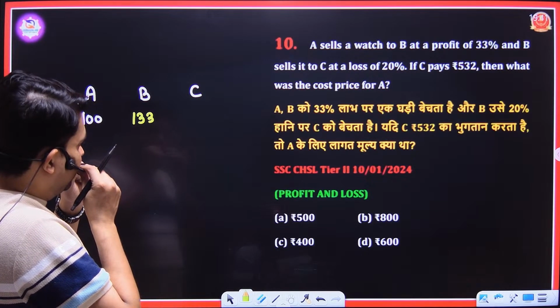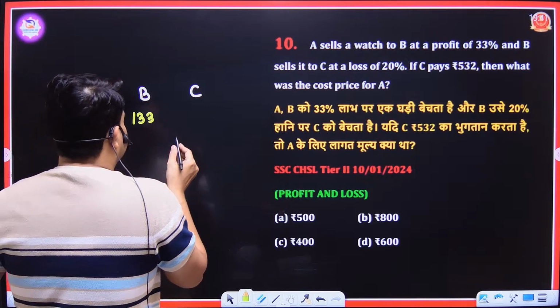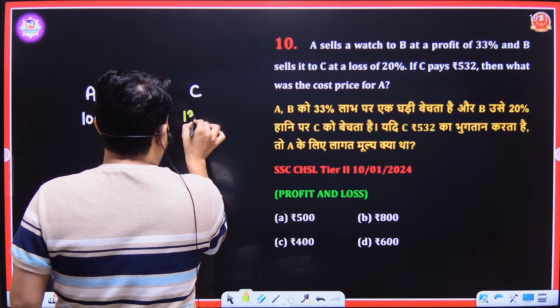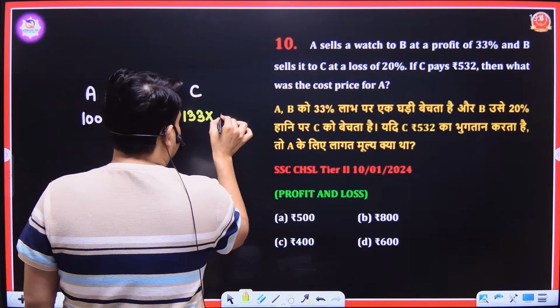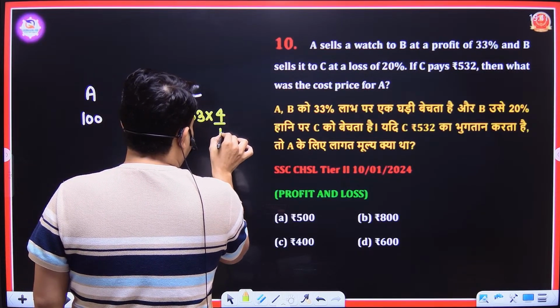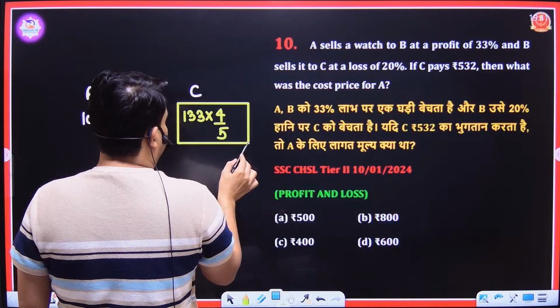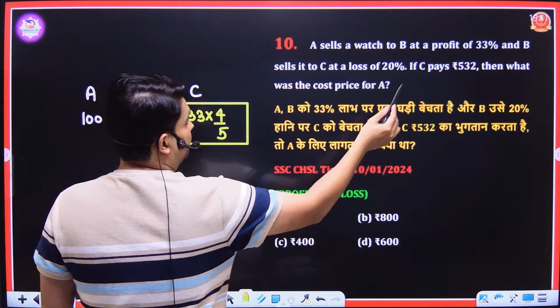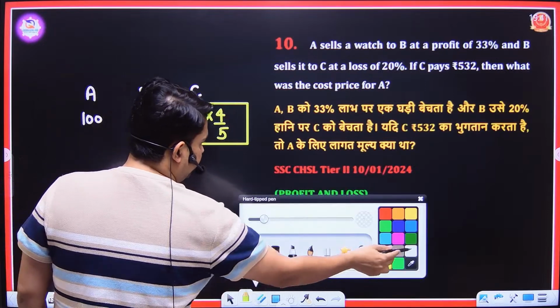Sell it to C at a loss of 20%. If he sells it at a loss of 20%, it means he sells it at 80%. So this one is the cost price for C. And it is equal to what? It is equal to 532. 133, see?